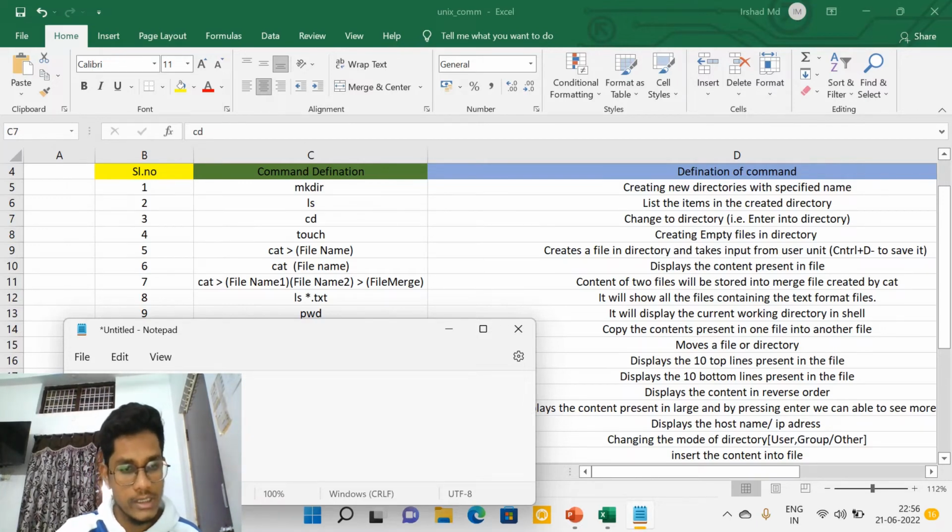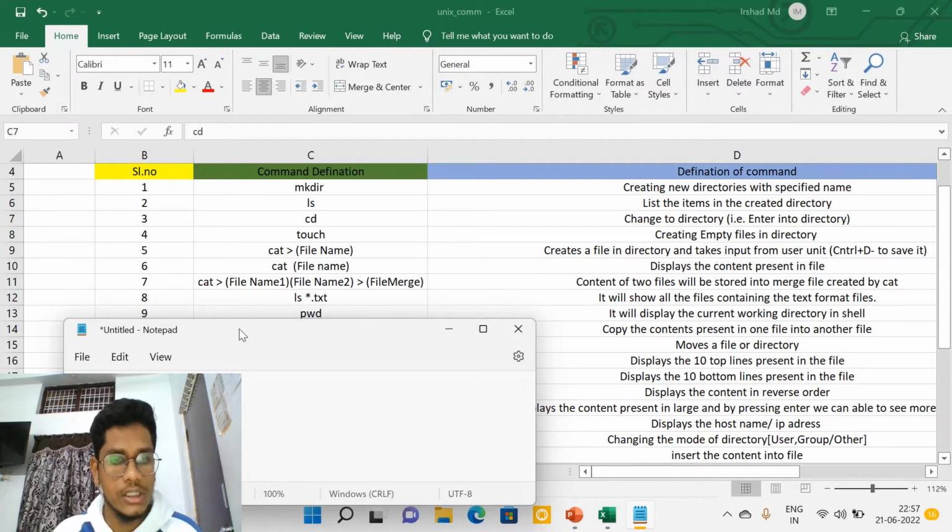If our directory is irs, then the prompt will show irs. For example, irs is a directory, and in this directory, ali is a file.